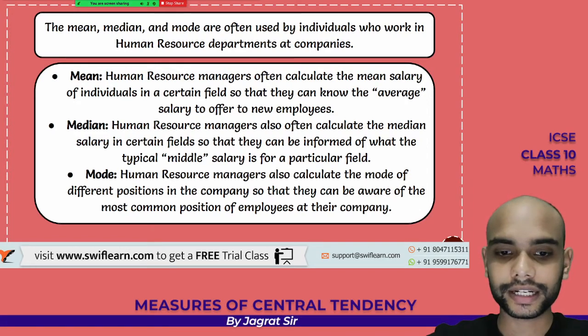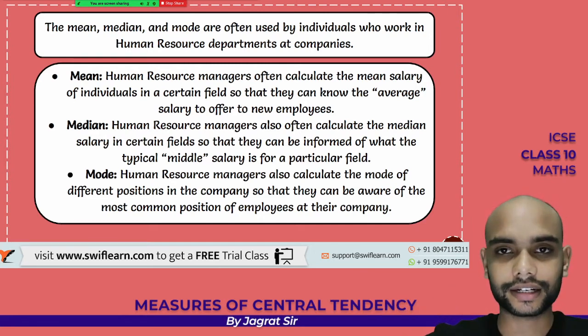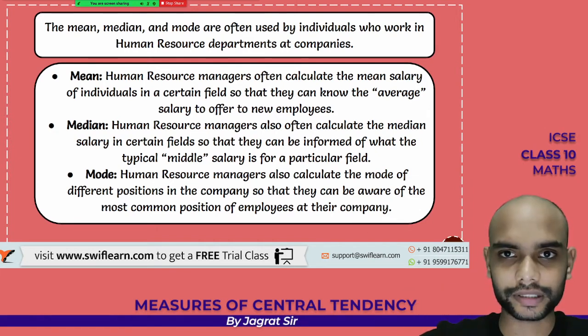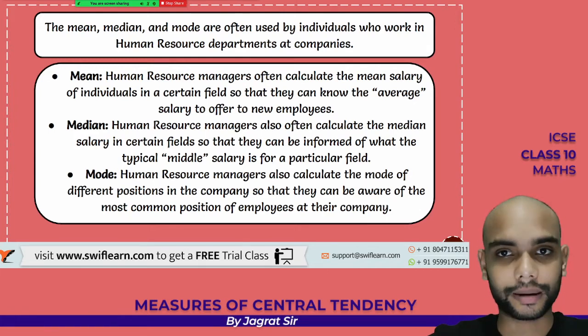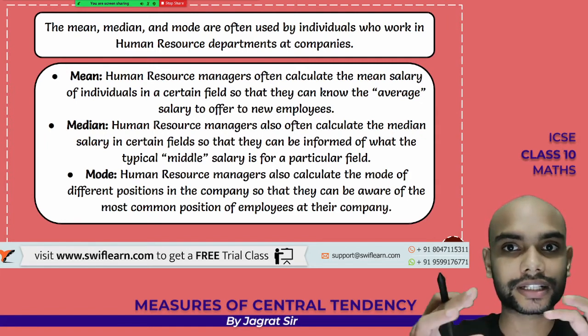Then we are talking about the median. Human resource people use the median to calculate the median salary of the group that they are paying right now, the group of employees that they are having. For example, they are having programmers, but there are junior programmers, senior programmers, and interns as well. So they will take the set of the programmers and find out the median value for that. This is the median salary that we are giving for a programmer post. But they won't add the CEO salaries and other salaries to that set, because that will deflect the data.